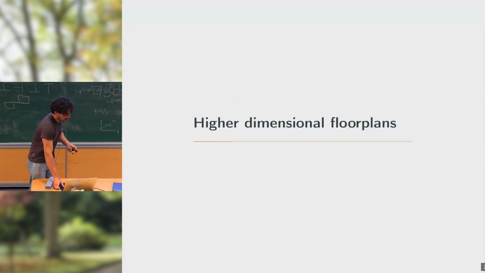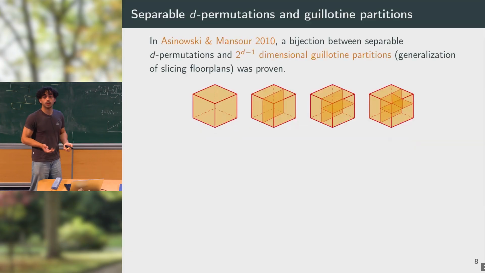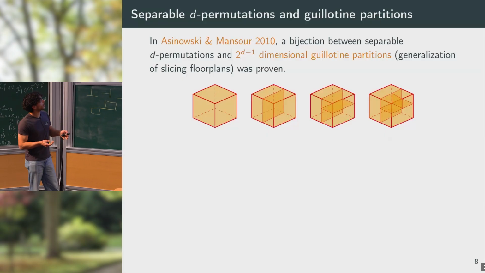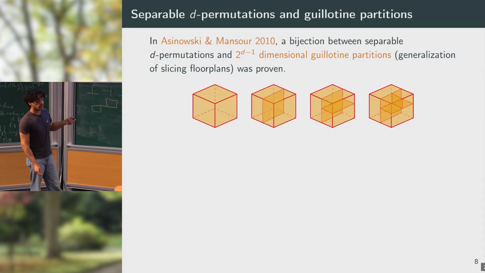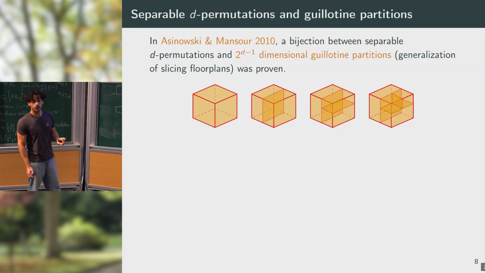So then, in this work, we wanted to generalize this construction to higher dimensions. So we wanted to have some representation of blocks in dimension d, and to see if we could represent them with permutations. In fact, this was already done in 2010 by Azinovsky and Mansour for the slicing floor plans.